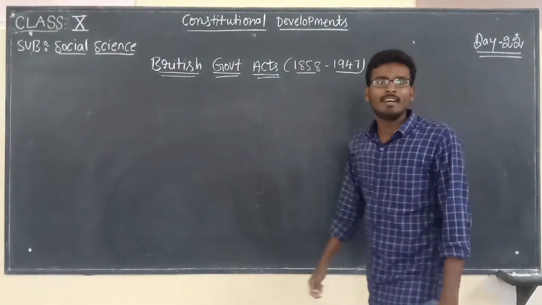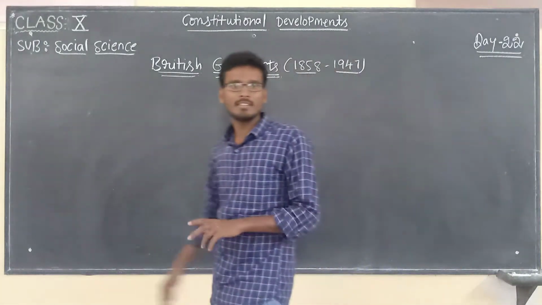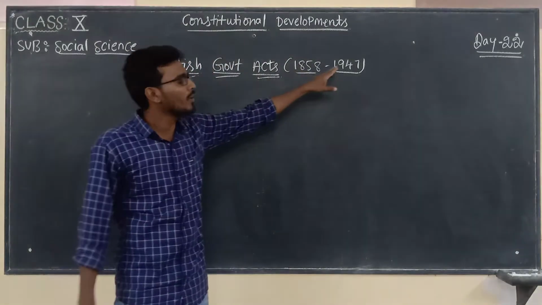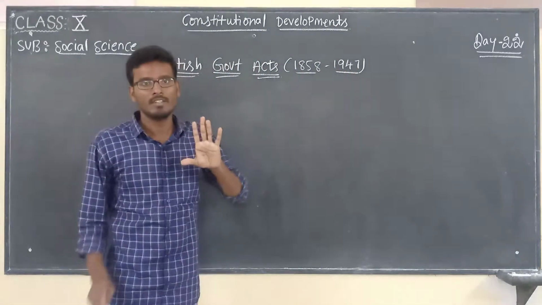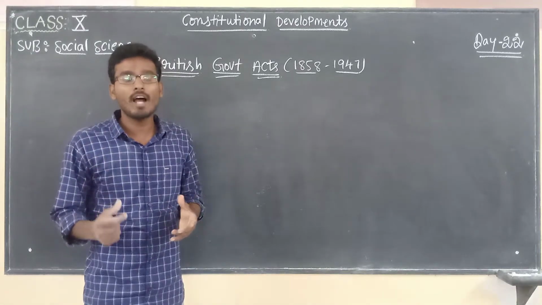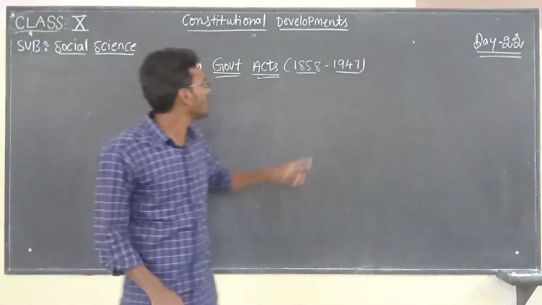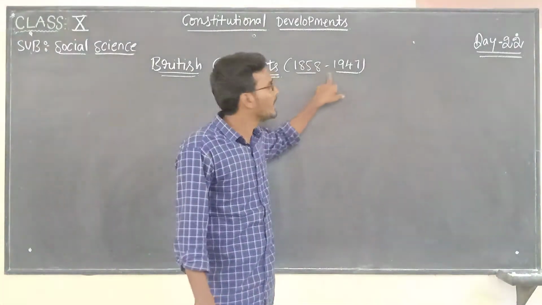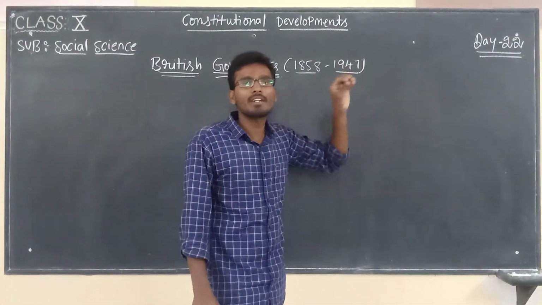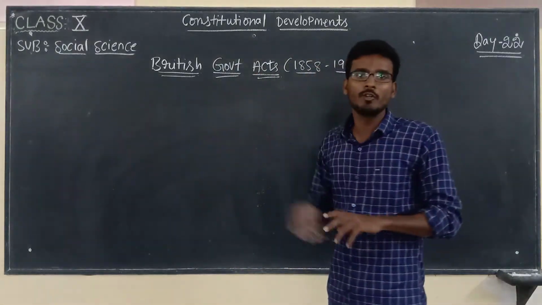So children, let us discuss British Government Acts 1858 to 1947. See here, now we are discussing the acts which were brought under British government, not East India Company. From the year 1858 to 1947, whatever the acts implemented in India, those are under the control of British government.